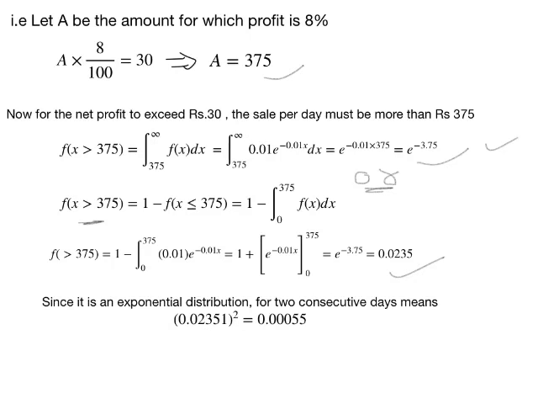That is 0.0235 whole square. Remember, if the question is asked for 3 consecutive days, then you have to take the power as 3. For 4 consecutive days, then the power will be 4 because the distribution is exponential.